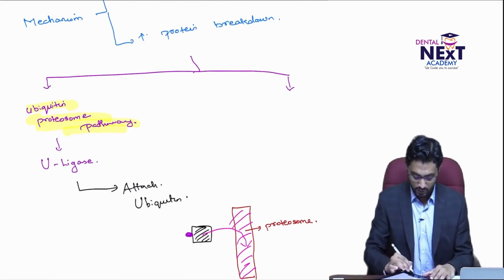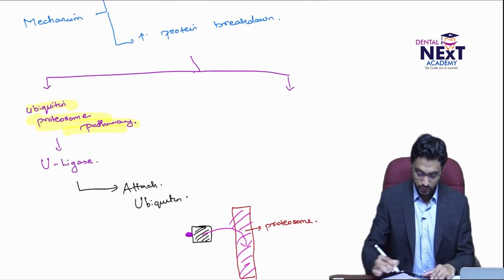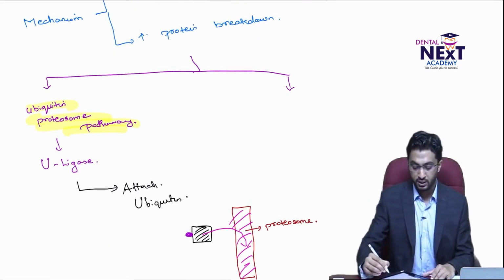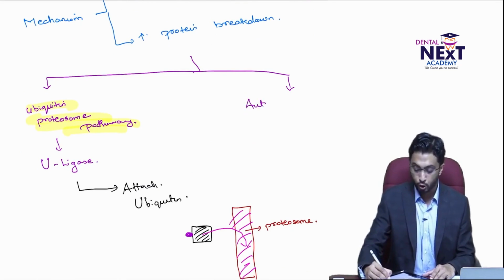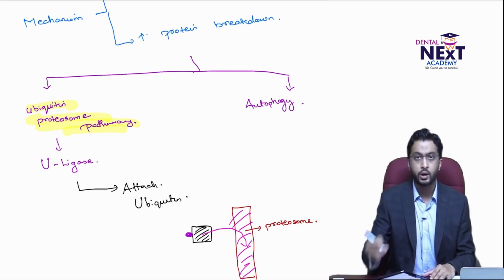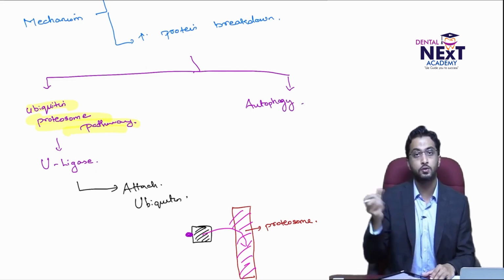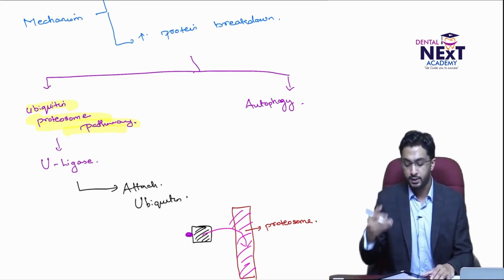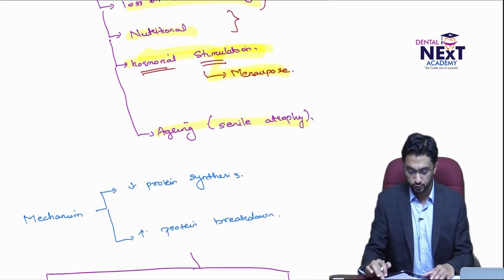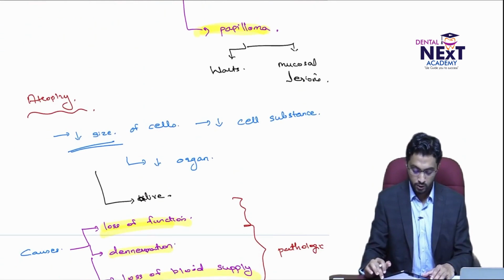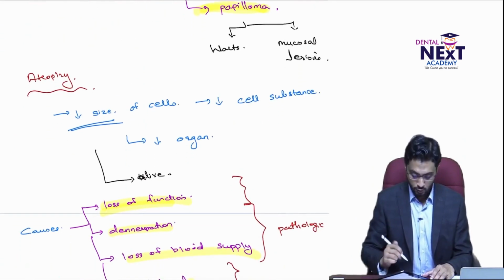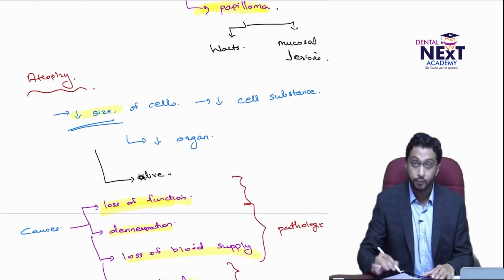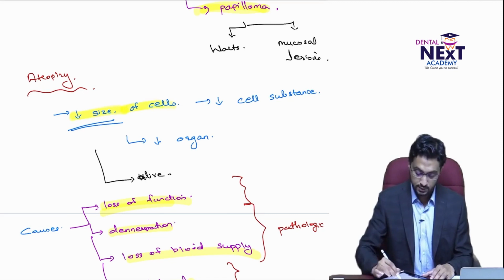Now, another mechanism which causes protein degradation or protein breakdown is autophagy. When the cell is not getting nutrition, the cell eats its own components, which are actually proteins. That is known as autophagy. So these are the two mechanisms of atrophy. The first thing you have to know is the decrease in cell size.